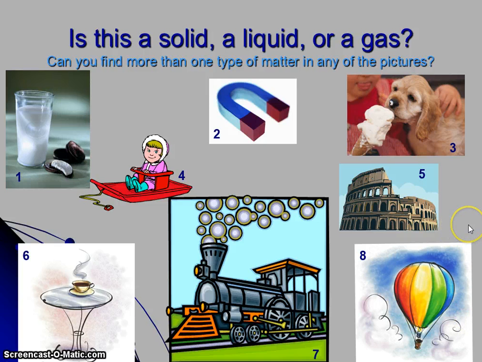Okay, and you should have at least one of each. Okay, so you should have at least one solid, one liquid, and one gas within these 8 different pictures. Don't come to me with 8 different solids, or 8 different liquids, or 8 different gases. Pick something, try to get a variety, okay. When you get finished with these, please show them to me, and then you can move on to the next station.